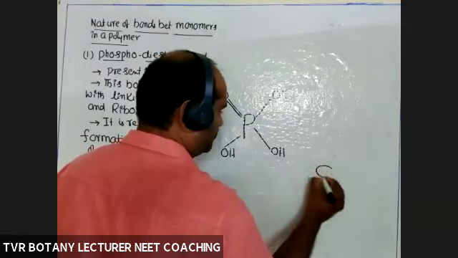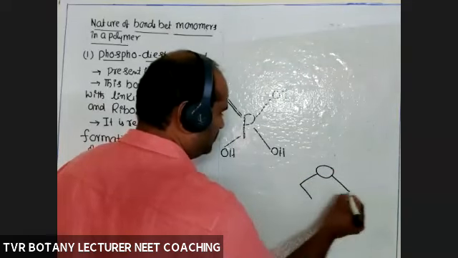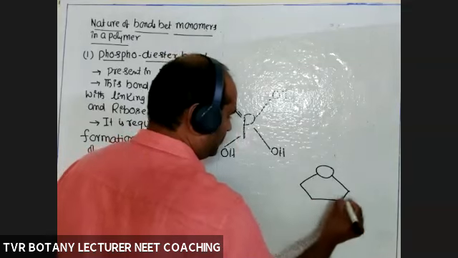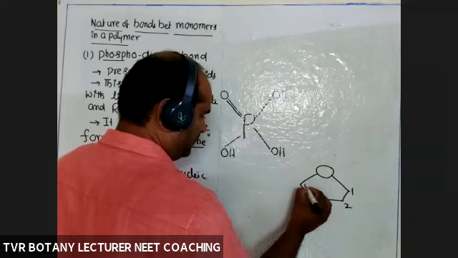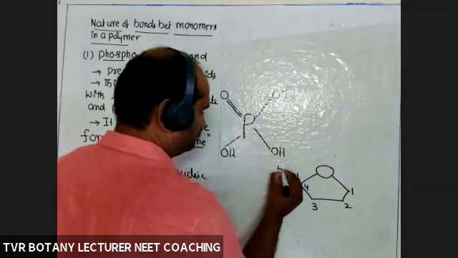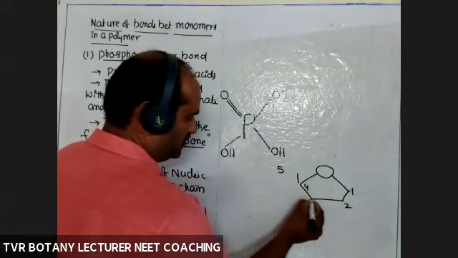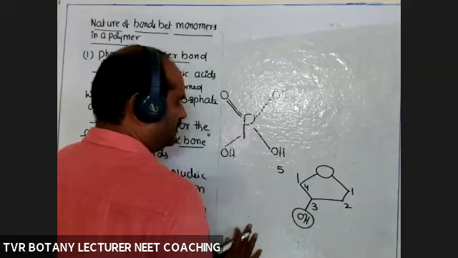Ribose sugar molecule, first carbon atom, second, third, fourth, and here is the fifth carbon atom. At the third carbon atom, OH is free.